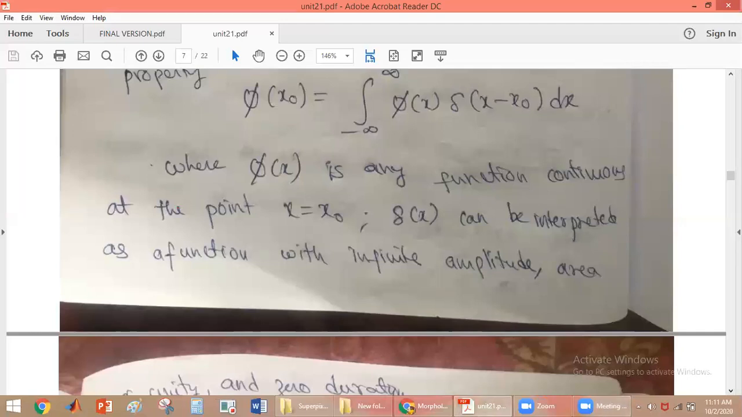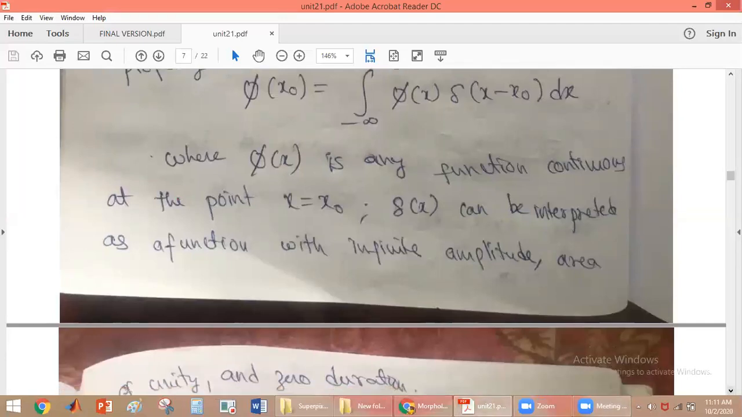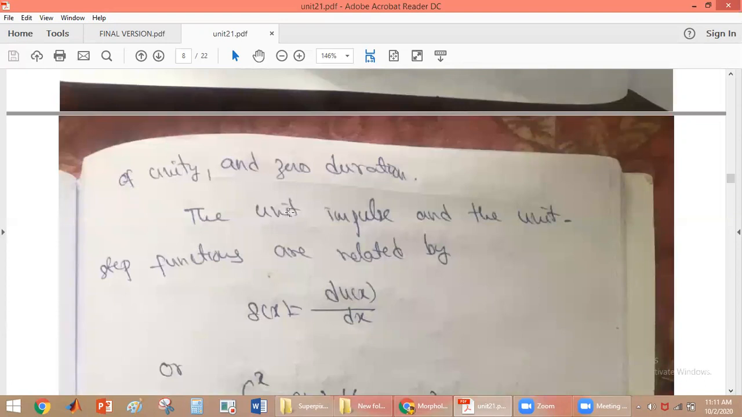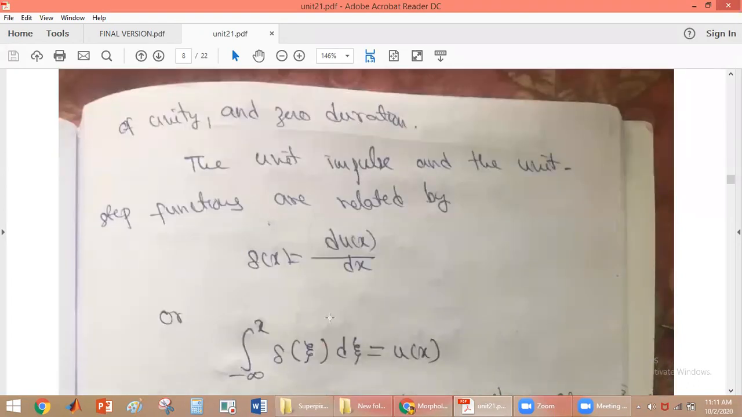Okay, and the area of unity and zero duration. So the impulse signal and unit step signal are related like this: del of x is equal to du of x by dx. And what is u of x now? u of x will be the integral of del of x, so the integral from minus infinity to x of del of psi d psi will be u of x.